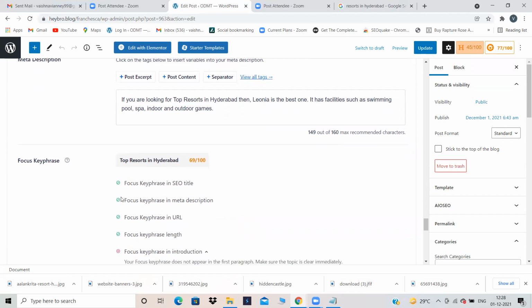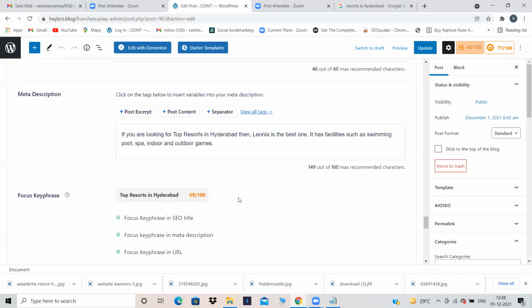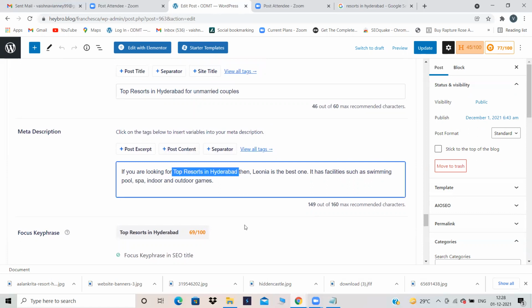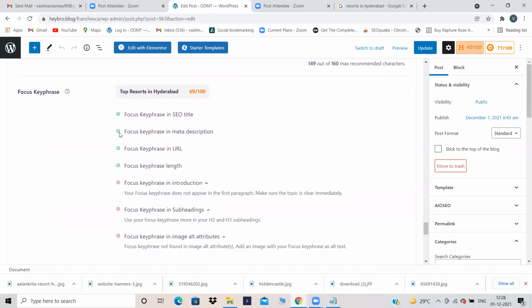Before this was red, right? Focus key phrase in meta description. It was red because I had not used the focus key phrase in my meta description. But now I have used it in my meta description. That is the reason it has been checked. Did you understand? So the focus key phrase will help you know what to do and what not to do. Before the score was something in the 50s, I'd guess. Now the score has increased to 69.